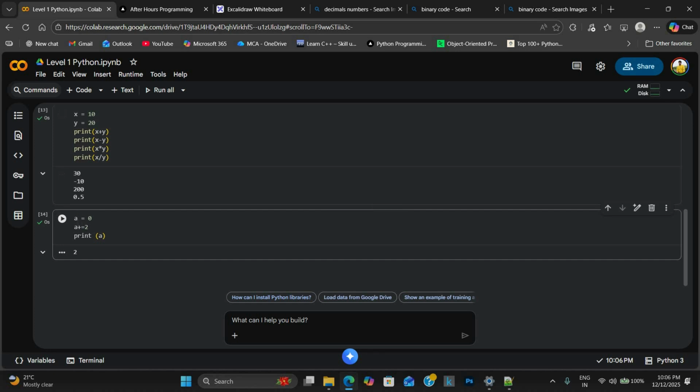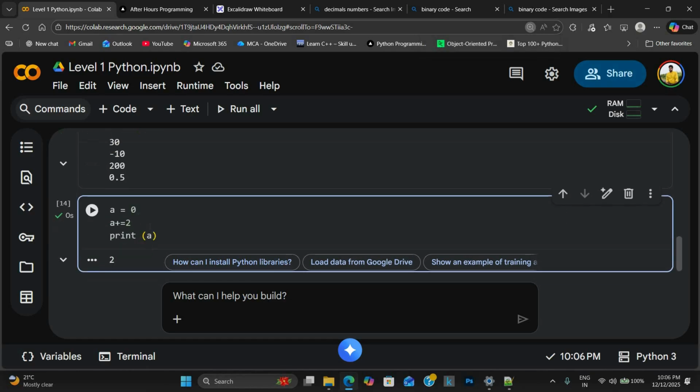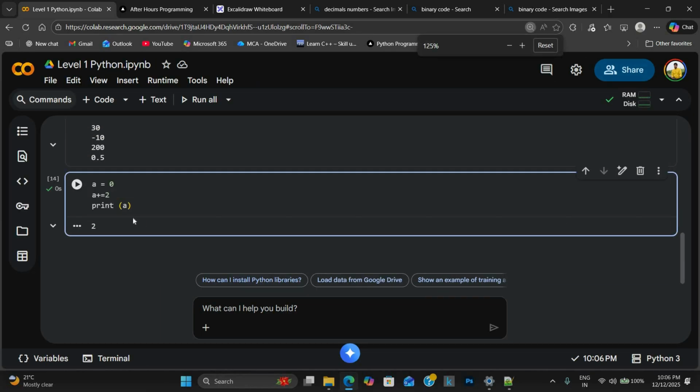Now, we have assigned A equal to 0, right? And what we just did was we used the same variable name and added a plus. What does it mean?